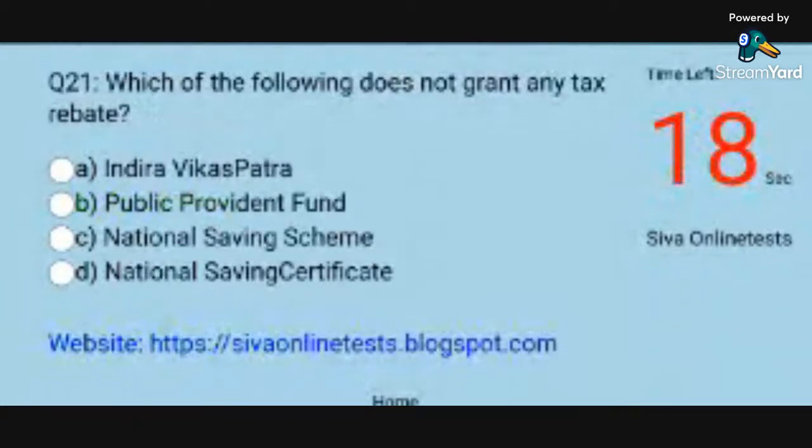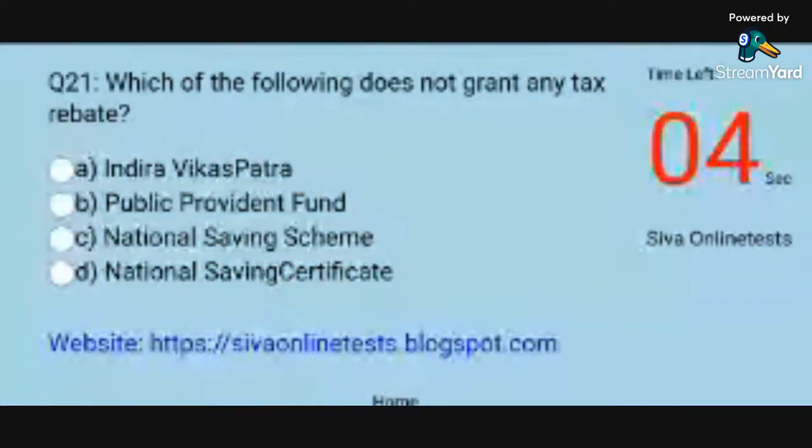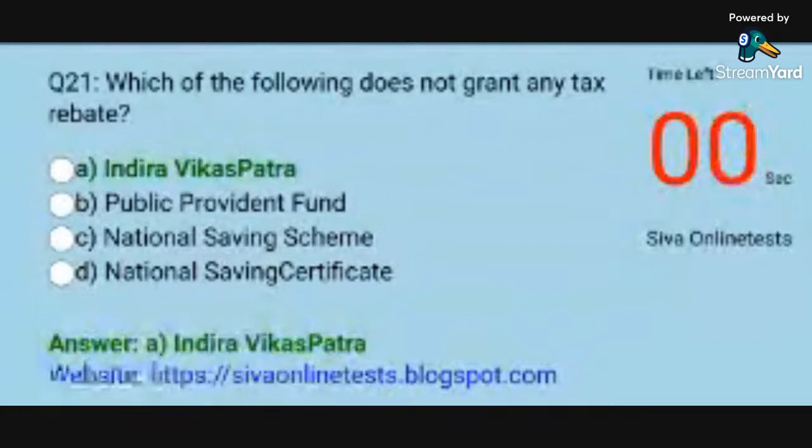Question 21. Which of the following does not grant any tax rebate? Options. A. Indira Vikas Patra. B. Public Provident Fund. C. National Saving Scheme. D. National Saving Certificate. Answer. A. Indira Vikas Patra.